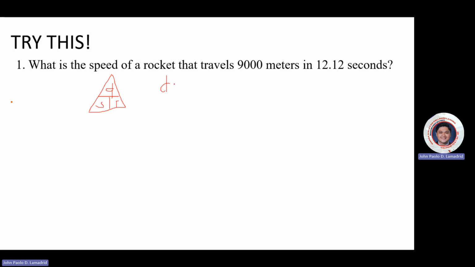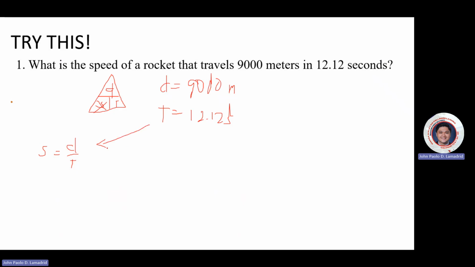The distance here is 9,000 meters, and the time is 12.12 seconds. Using this formula, we have no speed, so our formula will be speed is equal to d over t, or distance divided by time.